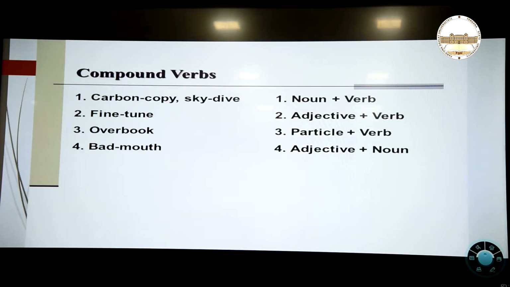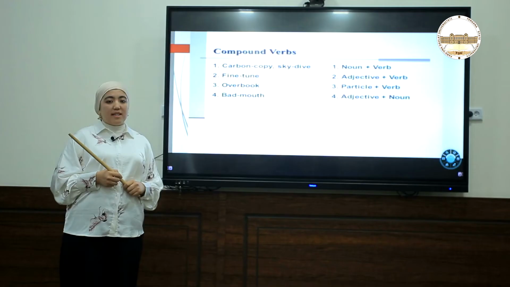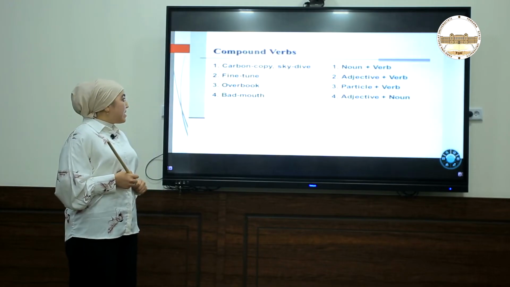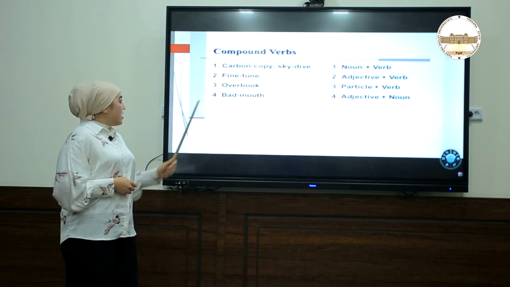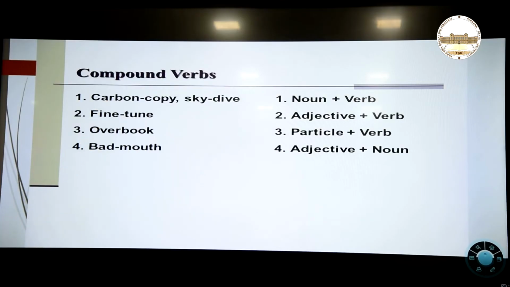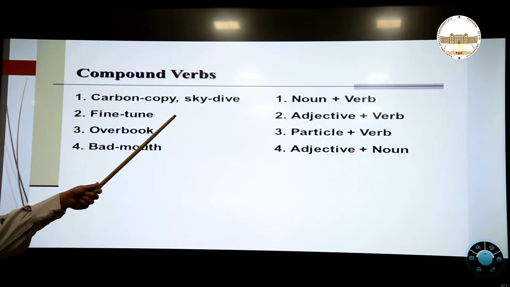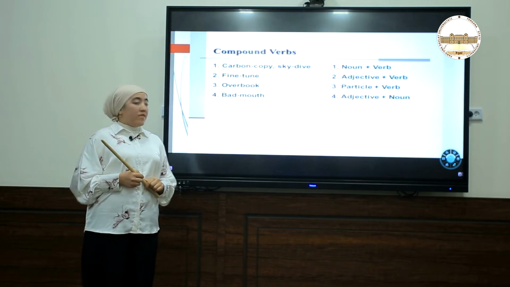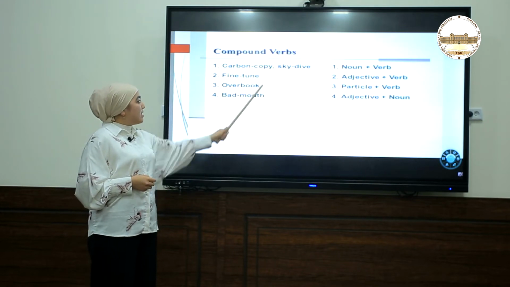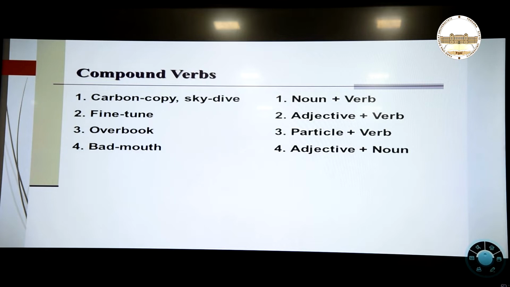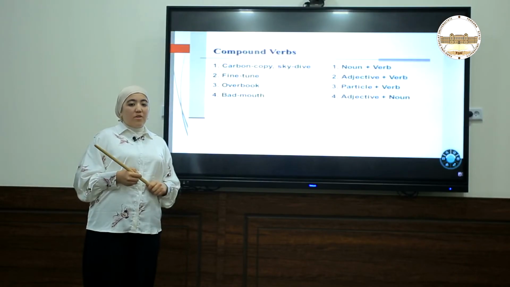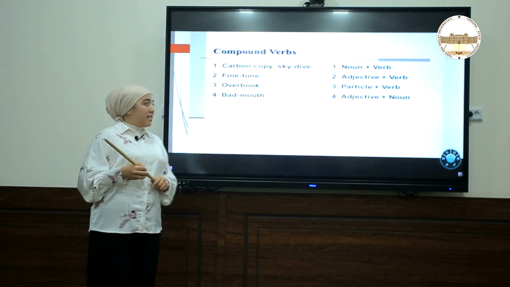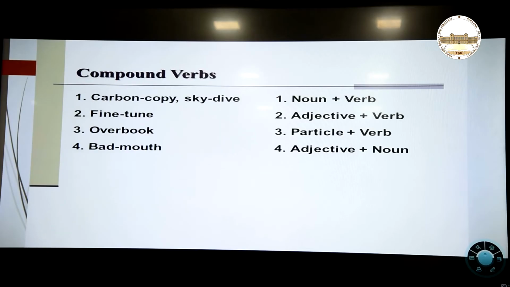Next one is compound verbs. In the next type of word formation, especially compounds, it's compound words. Compound verbs, how can we create them? The first one is carbon copy. It's a kind of chemical thing, and the noun we can, and copy, it's a verb. Noun plus verb, and we are creating a compound verb. And skydive. Sky means a noun, yes, and we know about it, and dive is a verb, and we are creating a new kind of word, and that word means kind of parachuting.